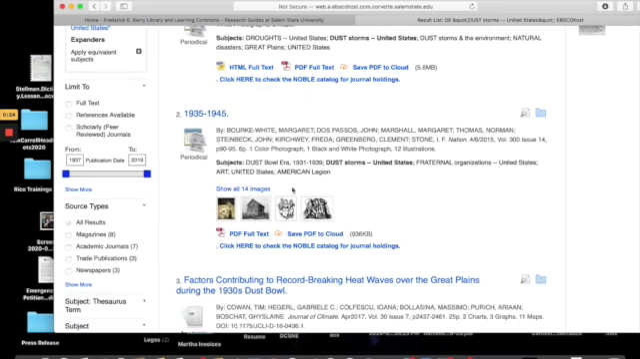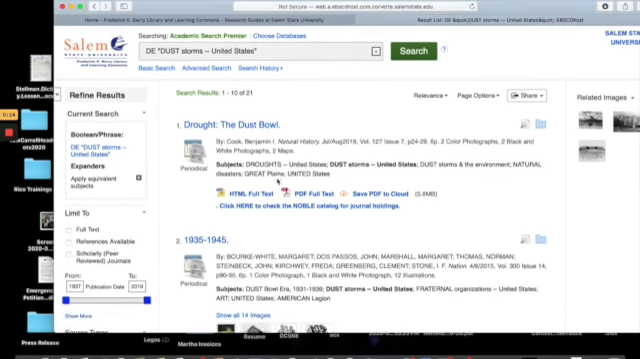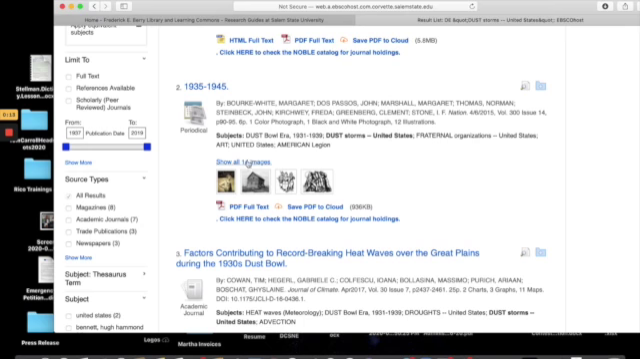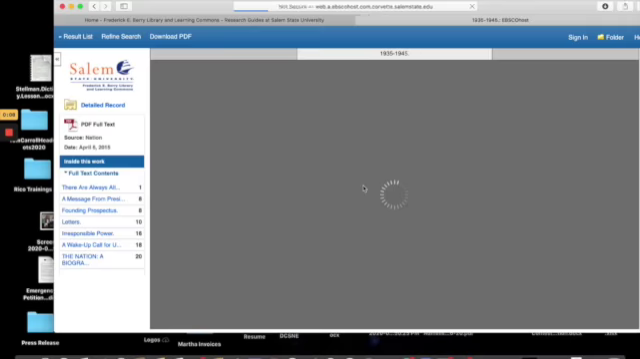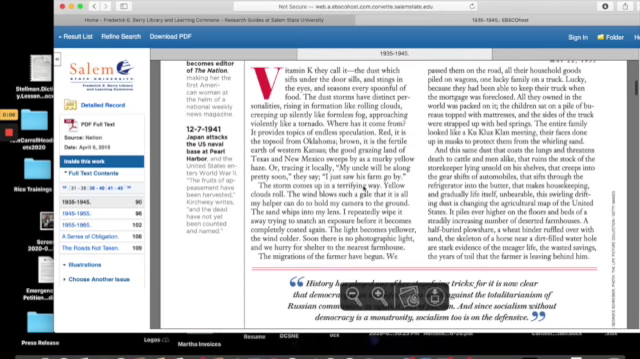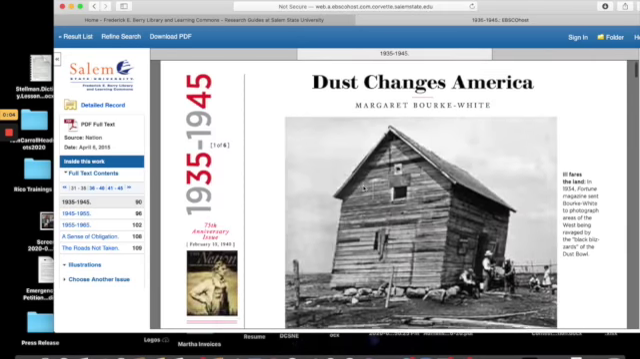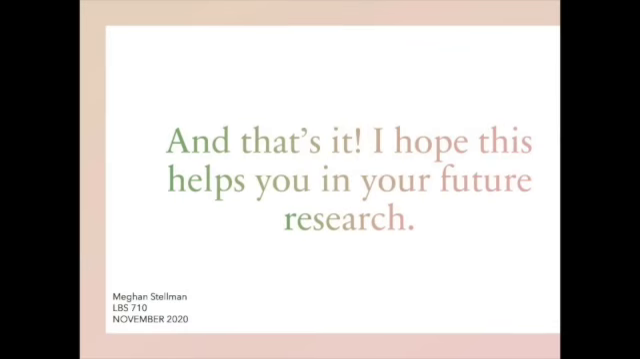So look at this. This is really exciting. It's photographs from 1935 to 1945 of dust storms in the United States. So let's check this out. PDF full text. And this is a really exciting article. Dust Changes America. Now, in case no one's wondering, I am legit excited about Dust Changes America.